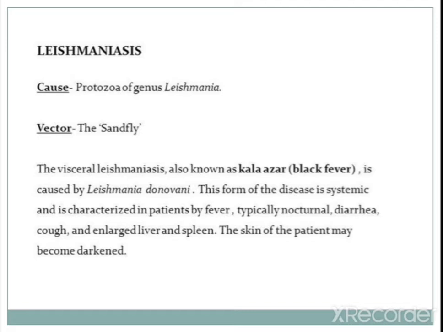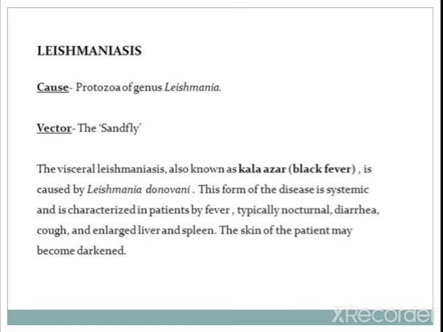Leishmaniasis has different types. Visceral leishmaniasis is also called kala azar or black fever. This point could be asked in the GPAT examination, so you need to remember it. It is caused by the species Leishmania donovani.